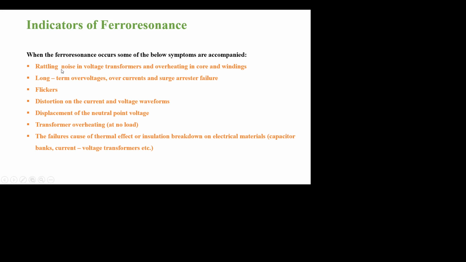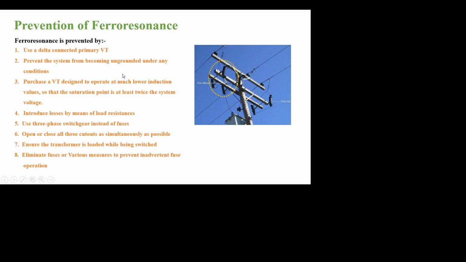How to understand that ferroresonance has occurred? With the help of rattling noise in the transformer or overheating in the cores and transformers, long-term overvoltages and overcurrents, distortions in the waveform, displacement of neutral point, overheating even at no load, thermal failures. How is ferroresonance being prevented now?